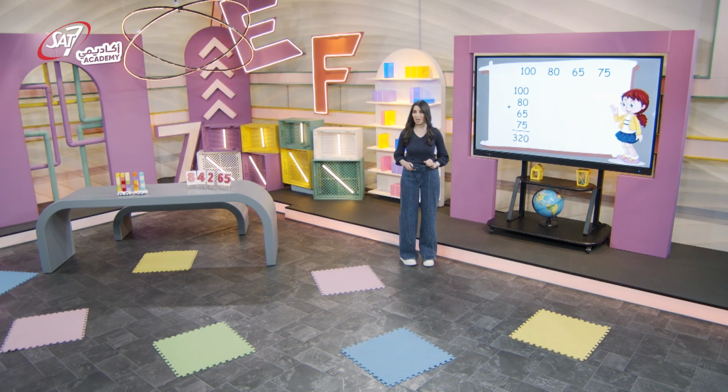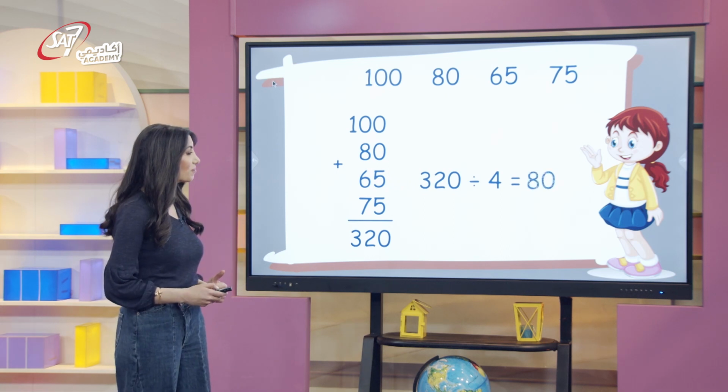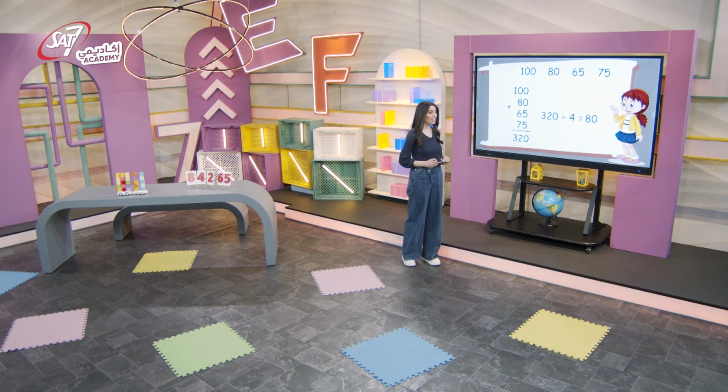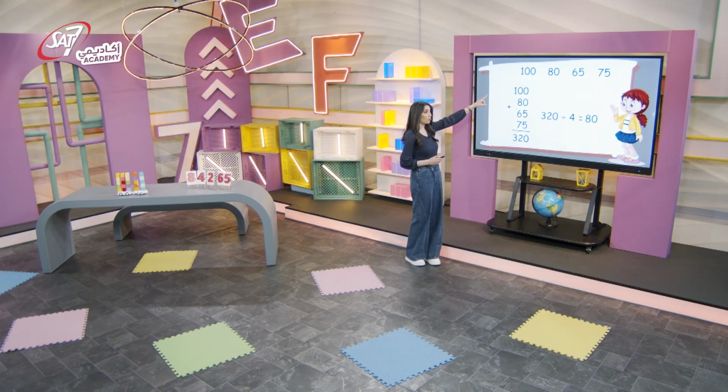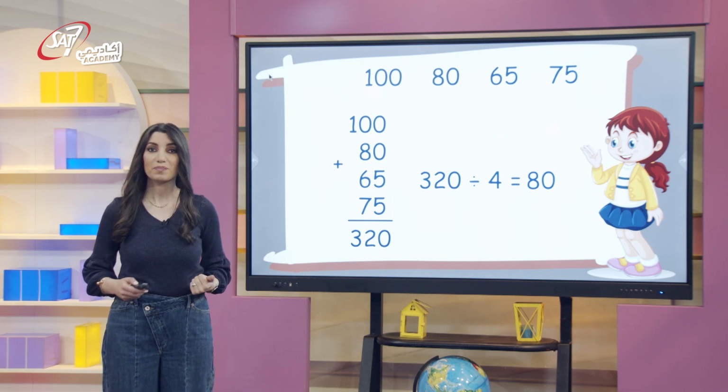320 is the sum divided by 4. The answer is 80. Tia's average in math is 80 over 100. Notice that Tia received an 80 on one of those tests. There are 2 marks less than 80 and 1 mark above 80.